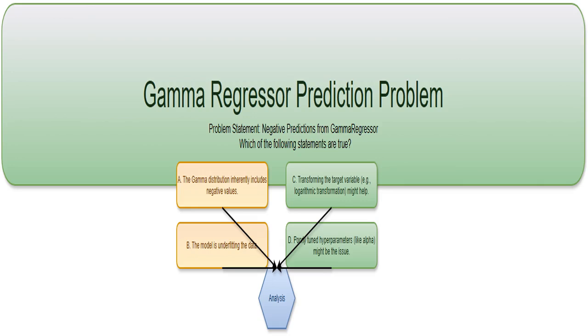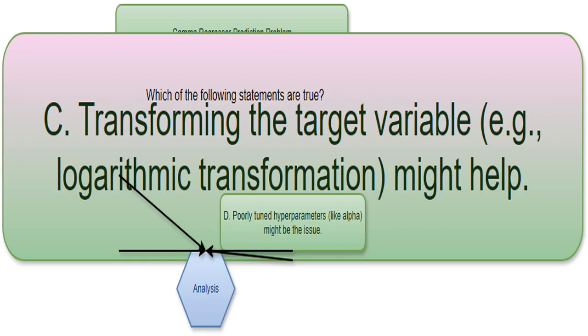We are using a gamma regressor, a statistical model that fits a gamma distribution to our data, to predict how long until something happens. The model is outputting negative numbers, which is impossible in this situation. This question wants you to find out what's wrong and how to fix it. I'll examine each possible solution provided in options A, B, C, and D to find the most likely reason for these negative predictions. I will analyze each option step by step, considering the properties of the gamma distribution and the scikit-learn gamma regressor model.